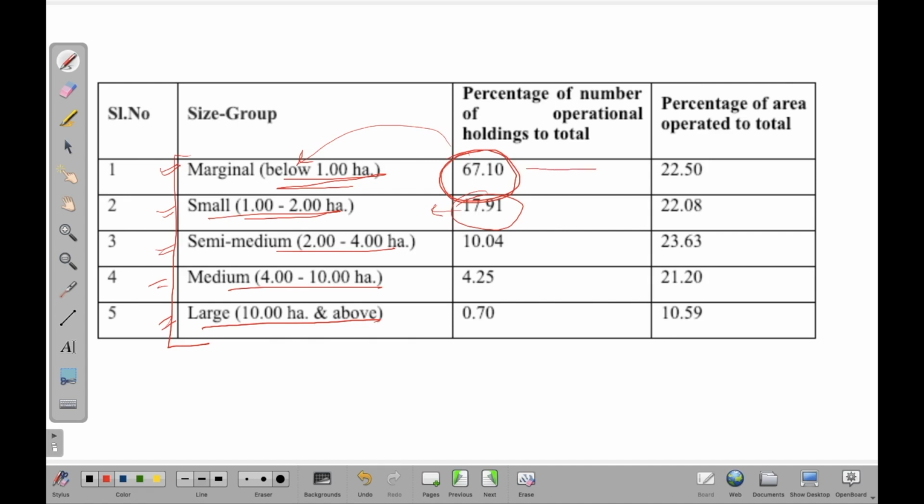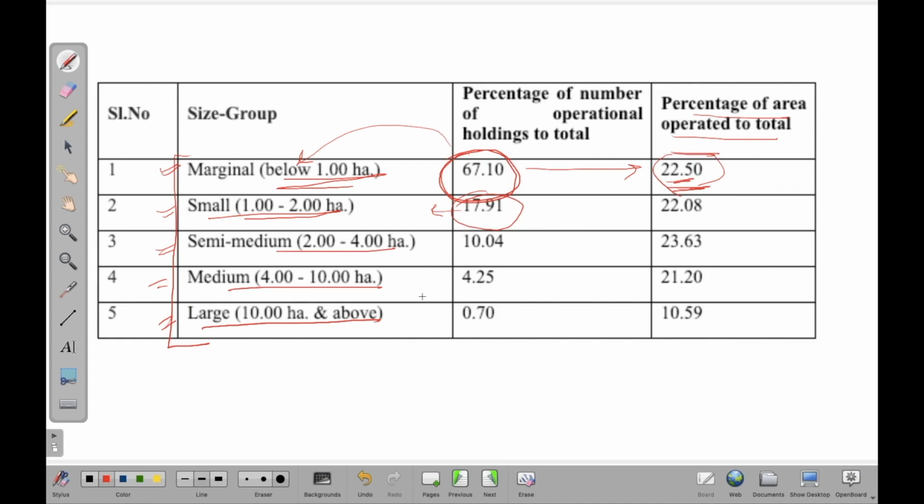And if you look at the corresponding land percentage of area operated to total, of all the land in India, 22.5% of land is in the marginal holdings, right? So when marginal holdings are so small, one marginal plot adjacent to another marginal plot, if they are sowing different crops or different vegetables in their land, you would notice that the productivity won't be that high, because it is not being done on a large scale.